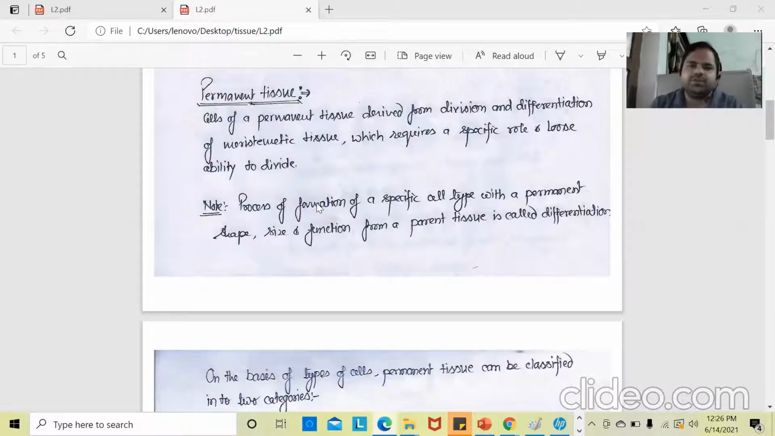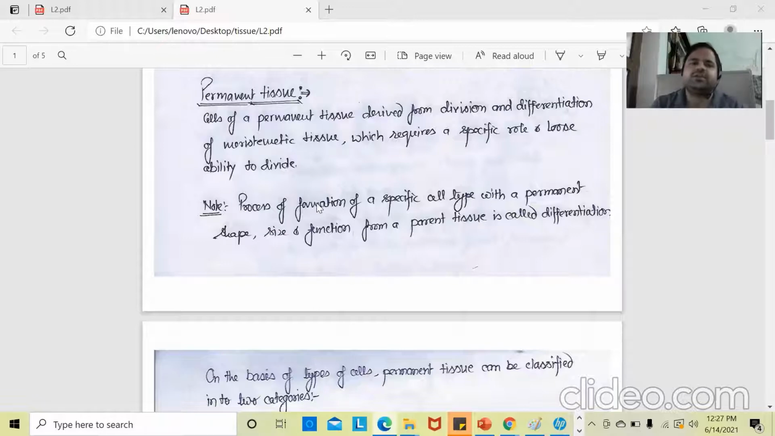The second point requires a specific role. When meristematic tissues are there, there is no specific role for those tissues. They just divide and form new tissues, and they help the plant increase in girth and length. But when they become permanent tissue, their role is fixed and they lose the ability to divide. Division is the characteristic of the meristematic tissue, so the second property of the permanent tissue is that it does not have the ability to divide.